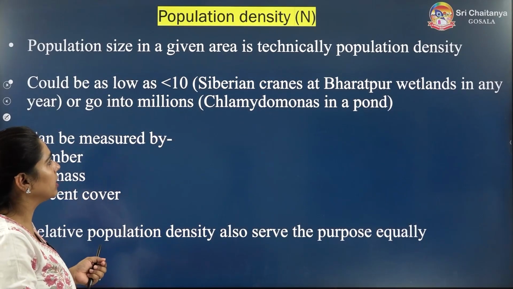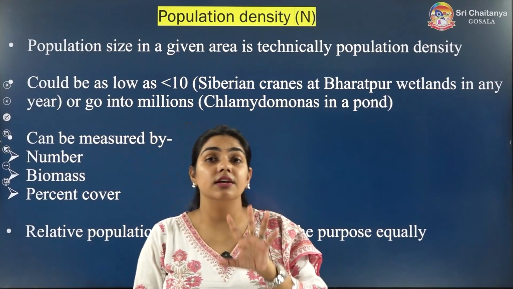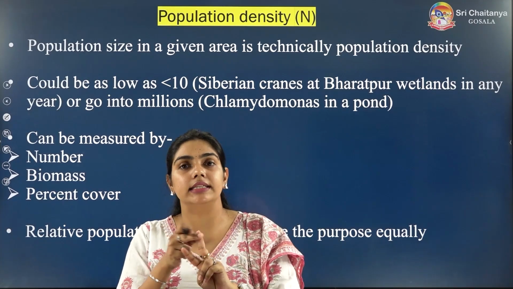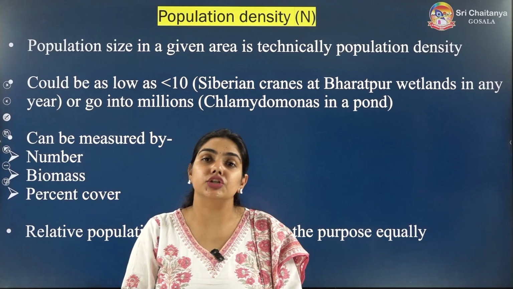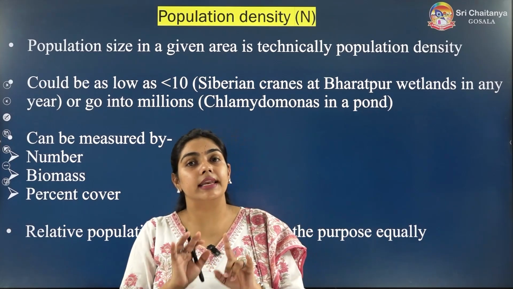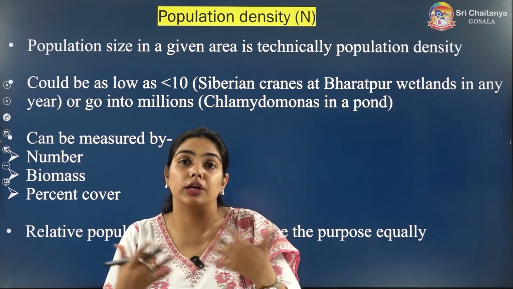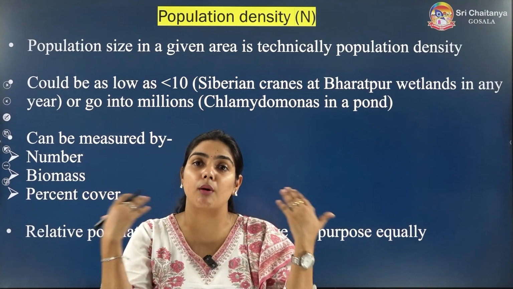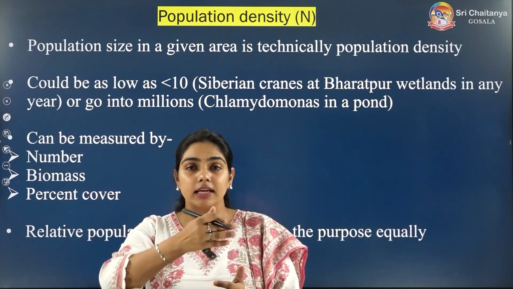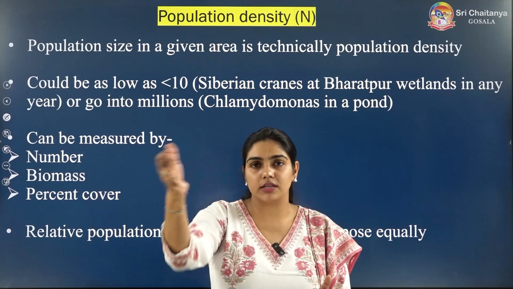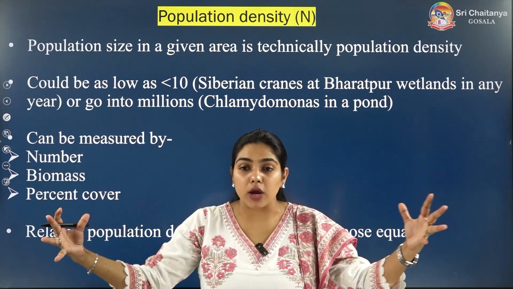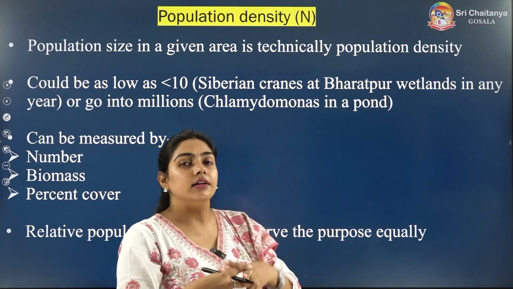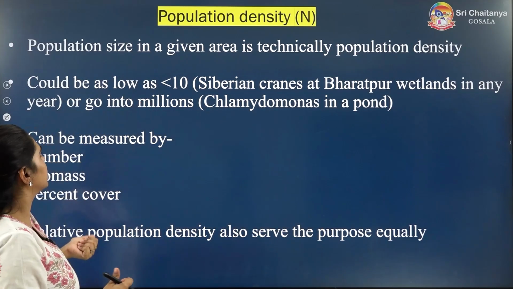And now coming to the population density. This is the 5th attribute. Till now we have done 4 attributes: birth rate, death rate, sex ratio, age pyramids, and now the fifth attribute is population density. So basically population density means nothing but population size only. We can count the population in numbers, we can measure it in biomass, the weight. So there are different measures of population density.